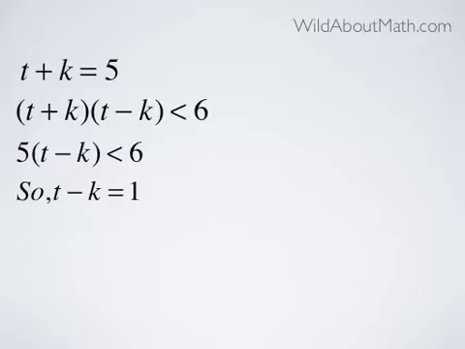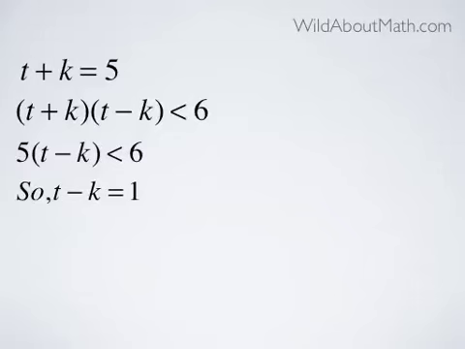Okay, so we know t plus k is equal to 5. We know t plus k times t minus k is less than 6. We can replace in the second line here t plus k with just the number 5. So we then have 5 times t minus k is less than 6. So what could t minus k be? t minus k could certainly be 1, because 5 times 1 is less than 6.